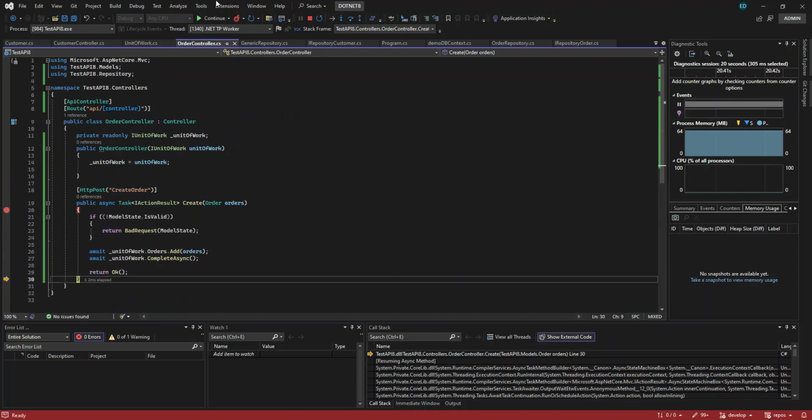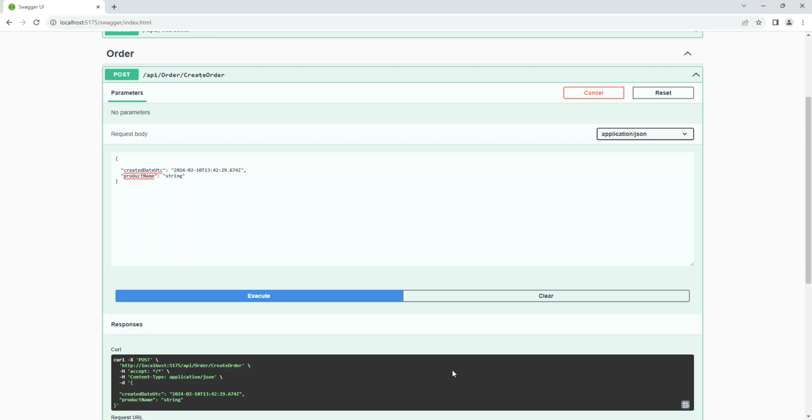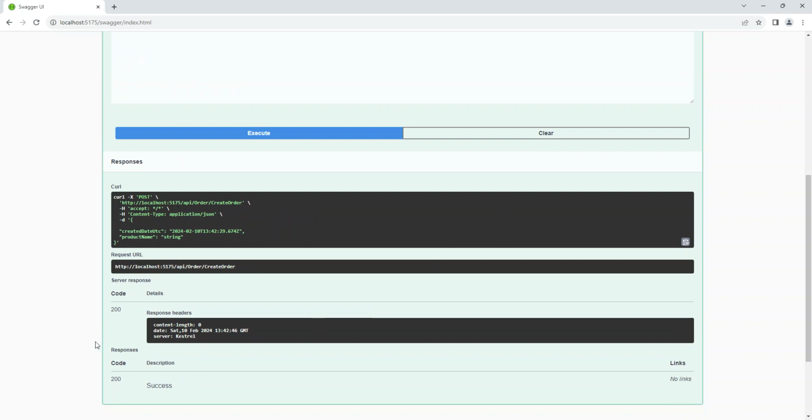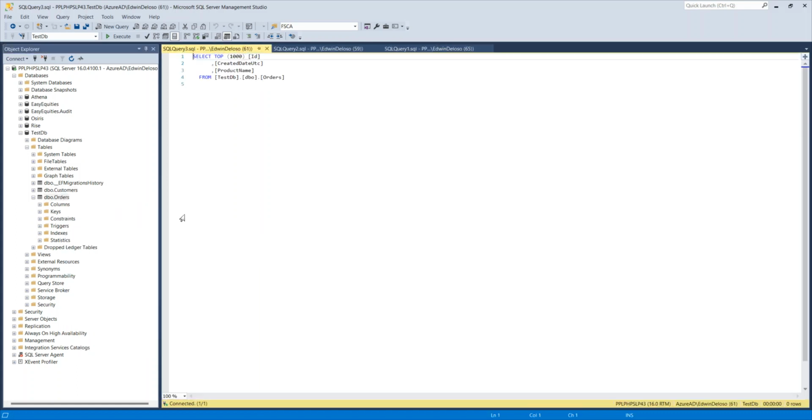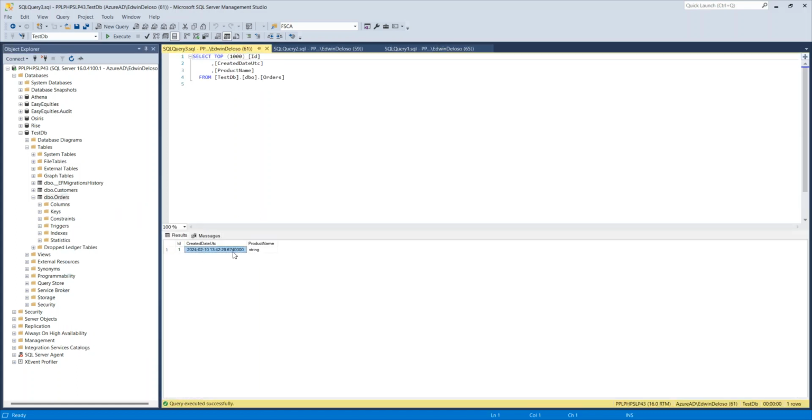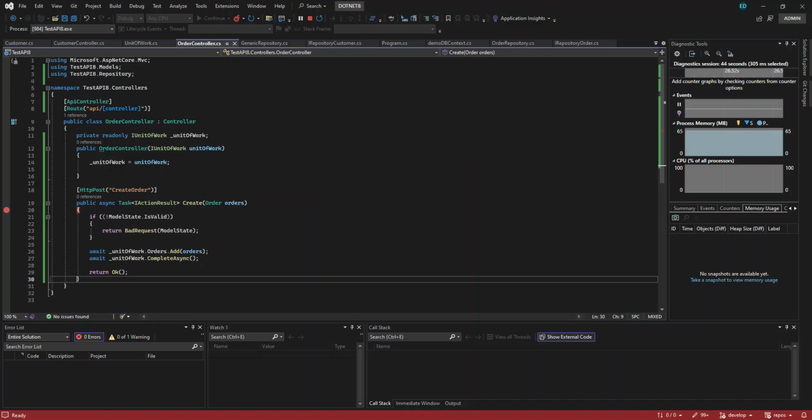Oh, it's working, guys. So yeah, we got 200. And let's take a look in our orders table. We should have records here already. Yeah, we have already a record. So that's the only issue, guys, the entity. It's not set properly. That's what caused the problem.